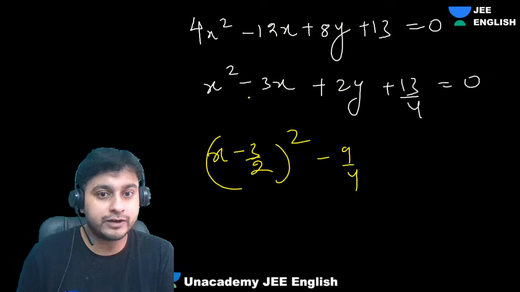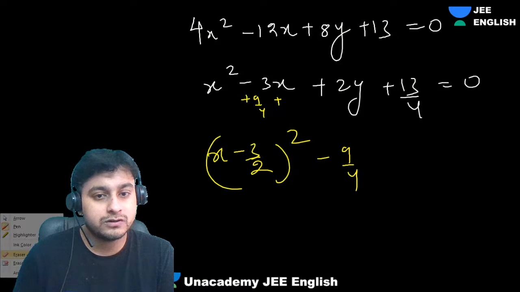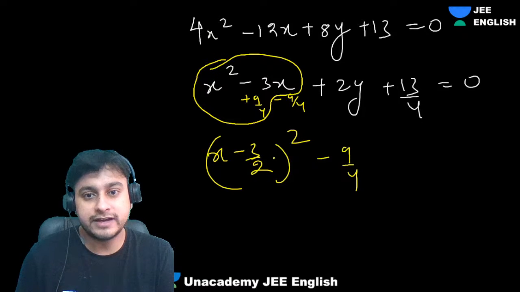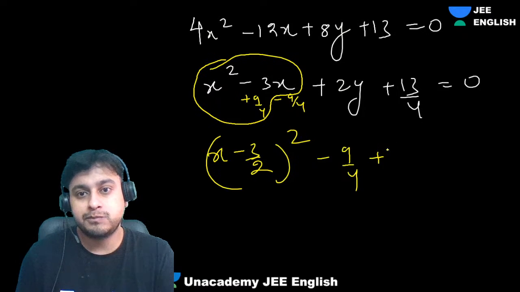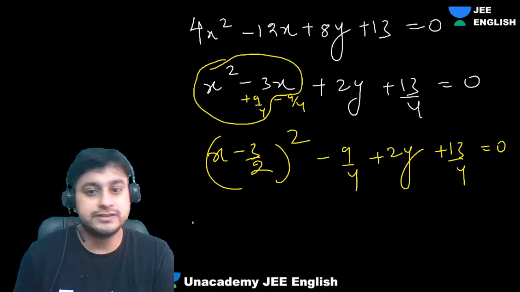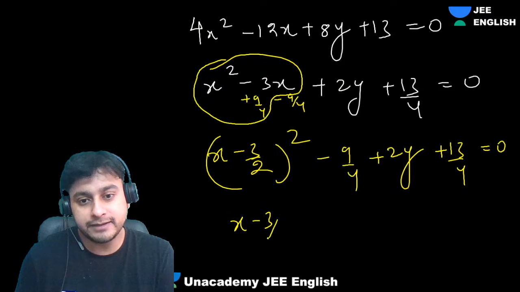Add 9 by 4 and subtract 9 by 4, yes or no? 10th grade stuff. This will become x minus 3 by 2 the whole square minus 9 by 4 plus 2y plus 13 by 4 equals 0. Correct?